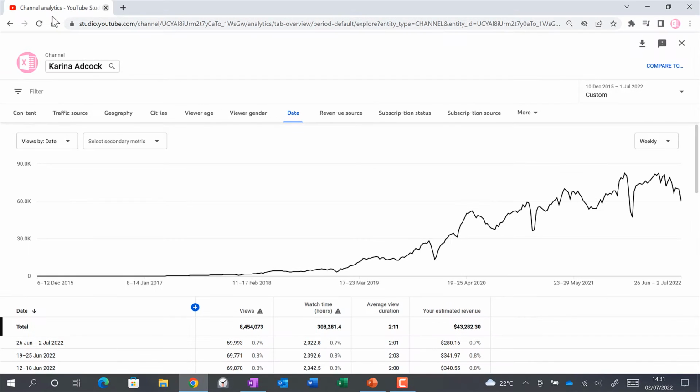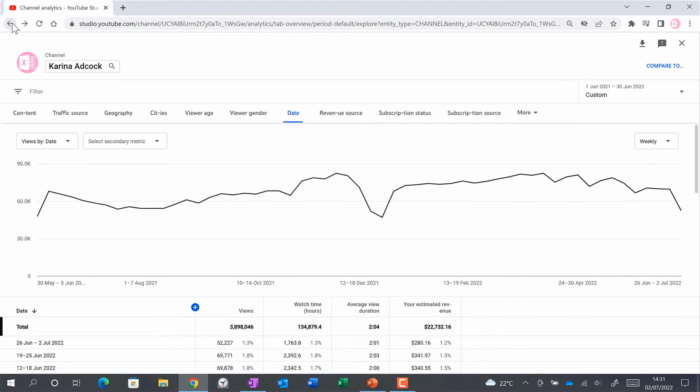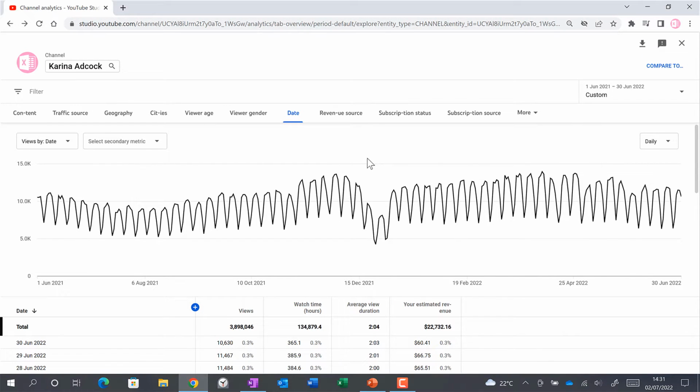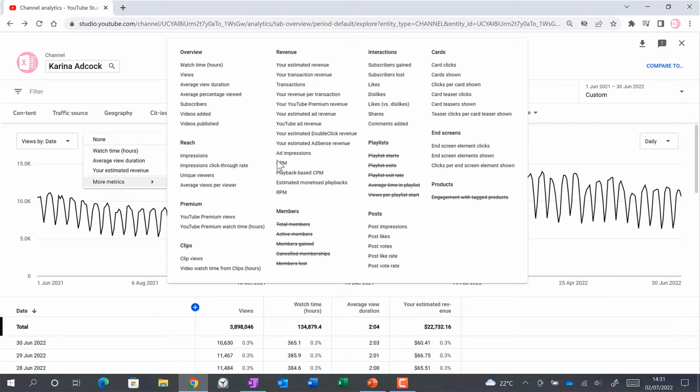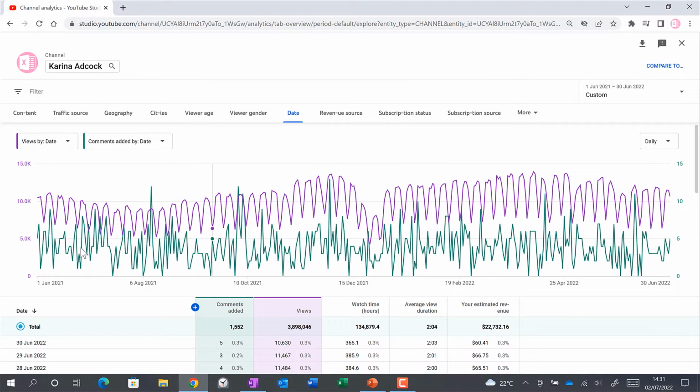Now we'll go back a couple of steps until we get to the yearly view again, and we can compare this to a secondary metric. So firstly, we'll compare this to the comments. And you'll see now the number of comments that I get each day in the green line, and these can be pretty scattered, but they are between 0 and 13 comments each day.